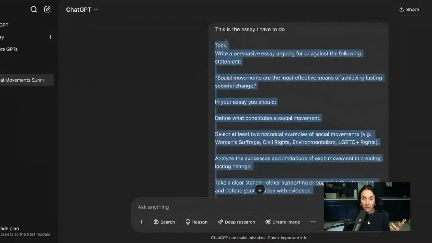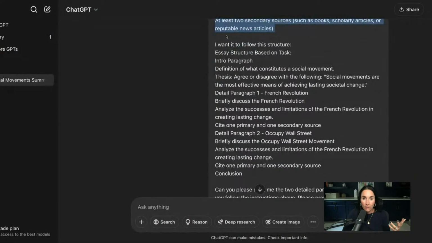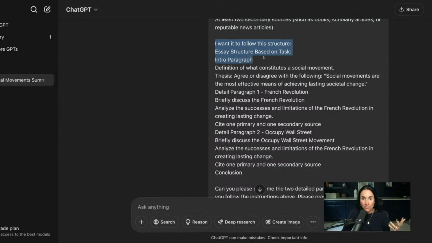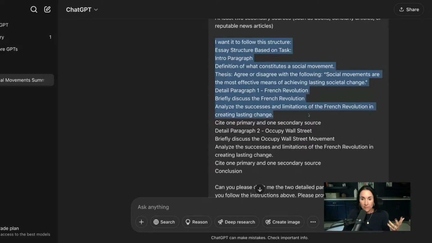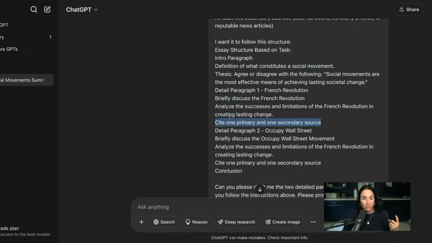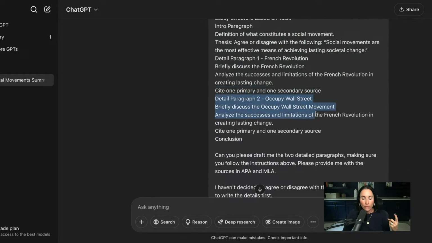All right. So what I did was I gave it what the teacher gave me, and then I gave it my structure. I'd like it to follow this: intro paragraph, definition and thesis, detail paragraph 1, French Revolution, briefly discuss, analyze successes and failures. And then I put here, cite 1 primary and 1 secondary source. Put that in there. ChatGPT will do that for you. Detail paragraph 2, Occupy Wall Street, and then blah, blah, blah, and then the conclusion.